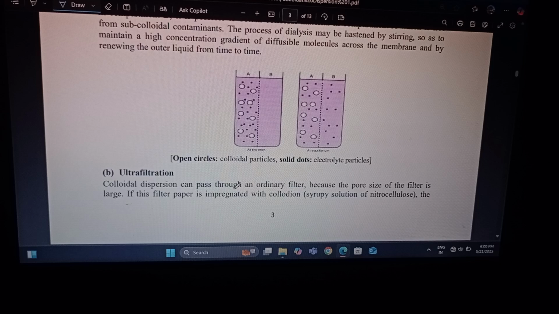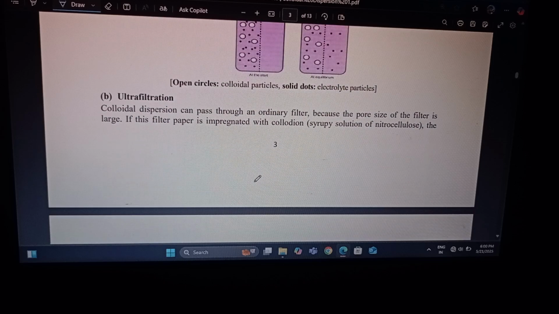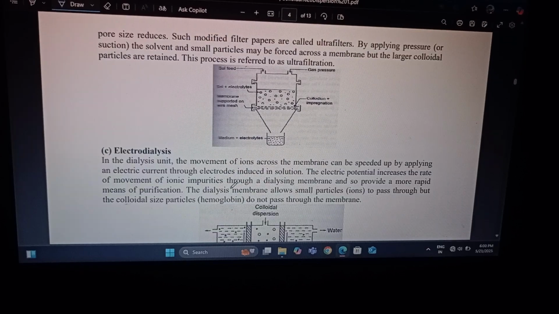Ultrafiltration. Colloidal dispersions can pass through an ordinary filter because the pore size of the filter is large. If filter paper is impregnated with a colloidion, such as a syrup solution or nitrocellulose, the pore size is reduced, and such modified filter paper is called an ultrafilter. By applying pressure or suction to the solvent, the small particles may be forced across the membrane, but larger colloidal particles are retained. This process is referred to as ultrafiltration.